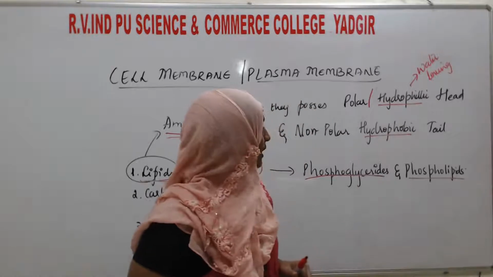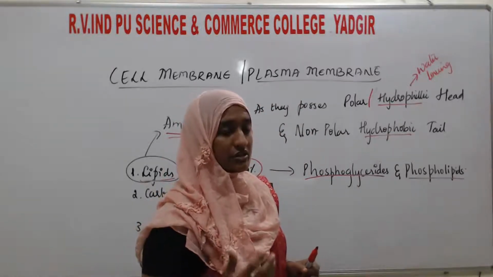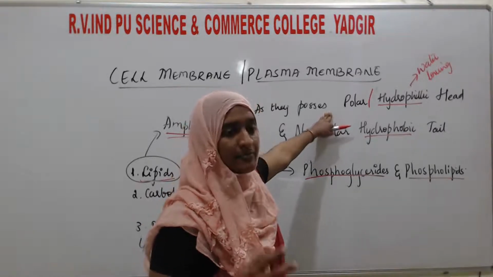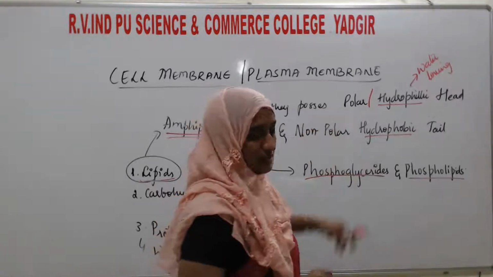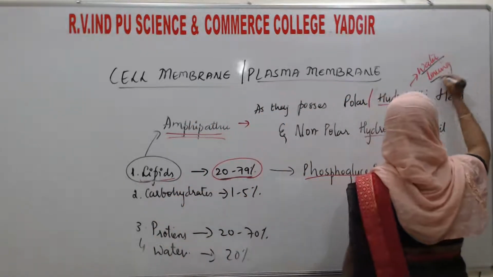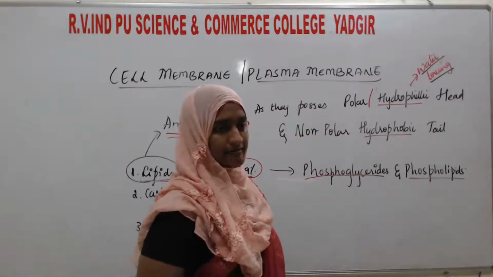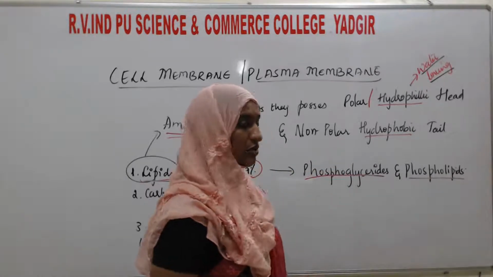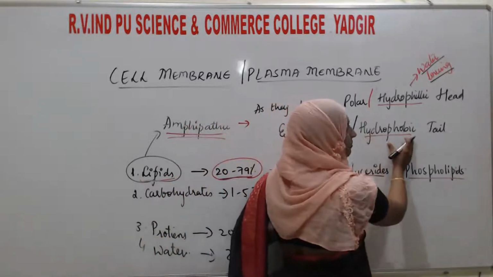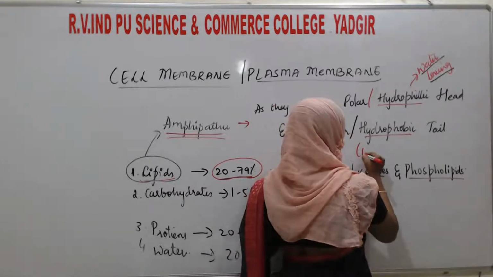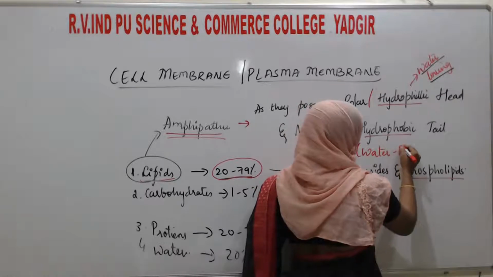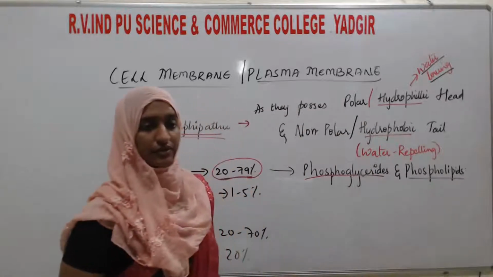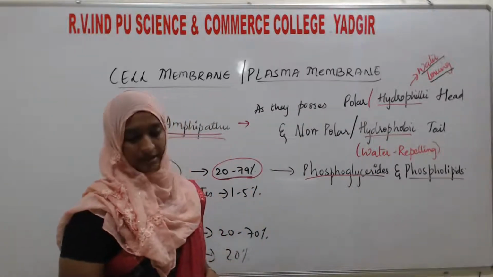What do you mean by this? Hydrophilic means the head region, which we call polar or hydrophilic, can easily absorb the water. That's why they are also known as the water loving ends. One more is the non-polar tail, the non-polar or hydrophobic tail. What do you mean by hydrophobic? It means water repelling. They will not absorb the water. That's why we call them the water repelling ends.